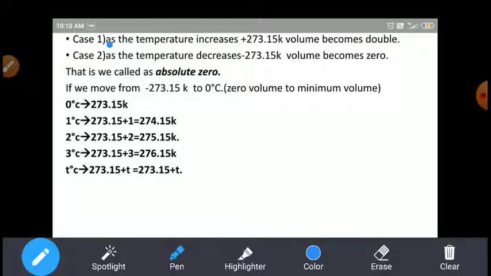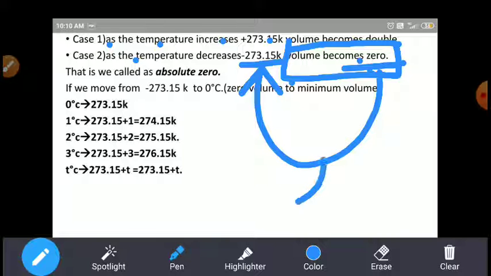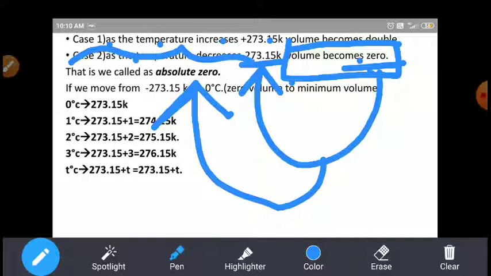Yes, beta. When temperature increases by 273 Kelvin, the volume becomes double. If you reduce the temperature till minus 273 Kelvin, the volume becomes negligible or 0. The volume is 0 at the temperature of minus 273.15 Kelvin, and this we call the absolute zero. It means that at minus 273.15 Kelvin, the volume of the particles is negligible or 0. That is what we call the absolute zero.